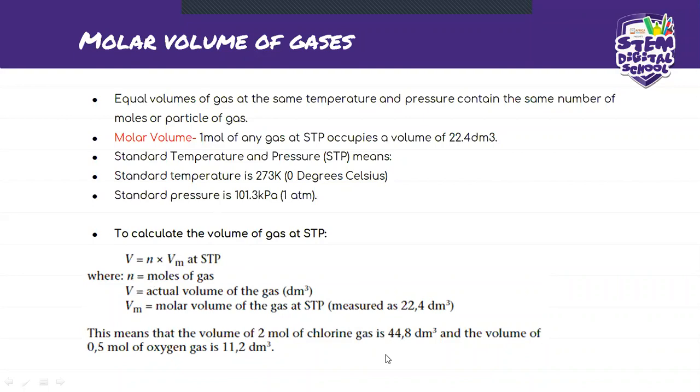Does that make sense? And the volume of 0.5 mole of oxygen gas is 11.2, because you'll just plug 0.5 over there, okay? And then we move on.